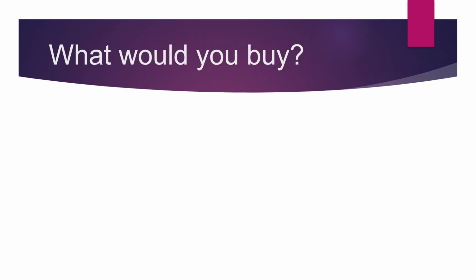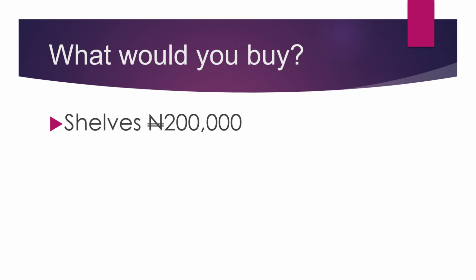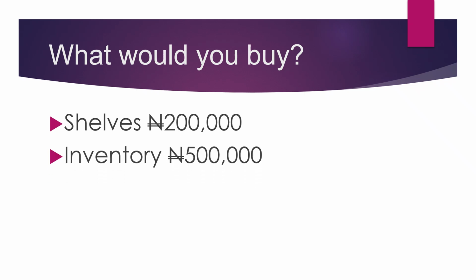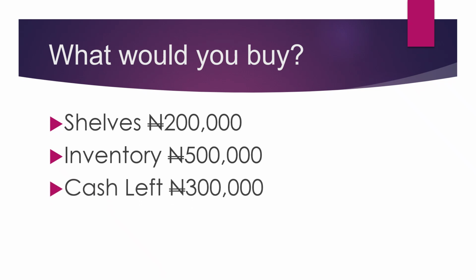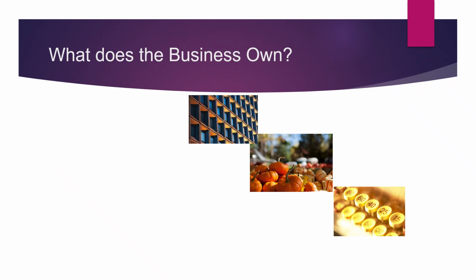Now let's take for instance that I buy shelves to display my product. I buy inventory, which are the goods I intend to sell, and then I have cash left of 300,000 naira. Now this sums up to ₦1,000,000 that I have. Now, what does the business own? As at now, the business owns the shelves that I bought. The business owns the inventory that I got, the goods that I intend to sell, and the business also has a cash balance remaining with me.